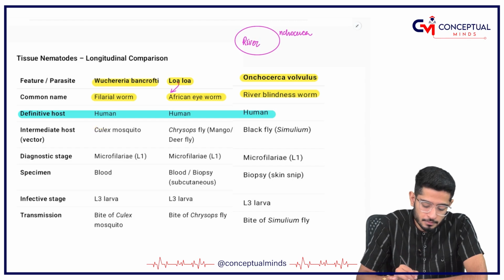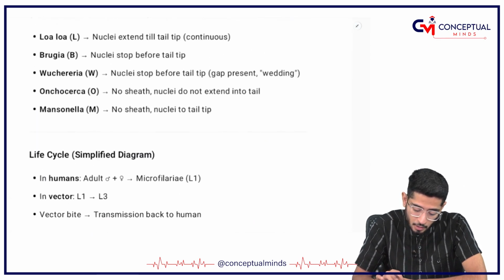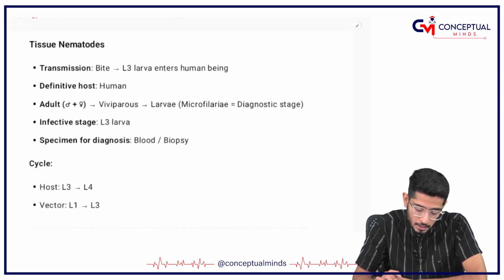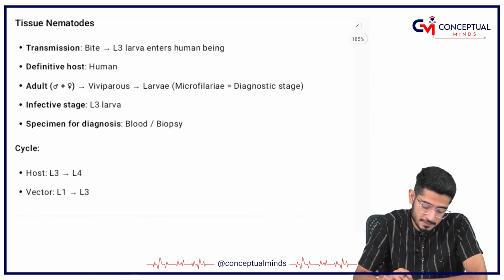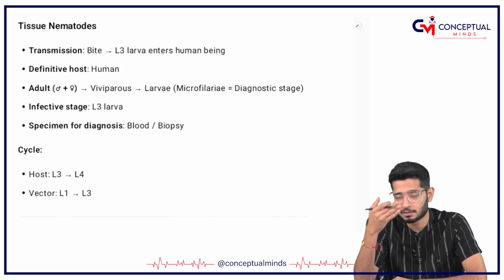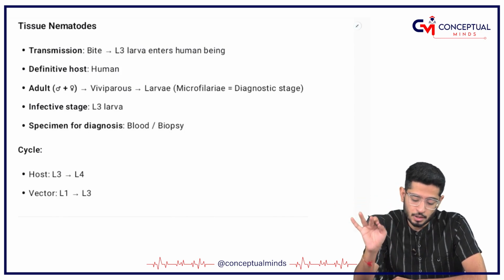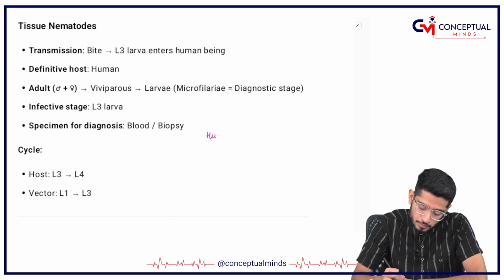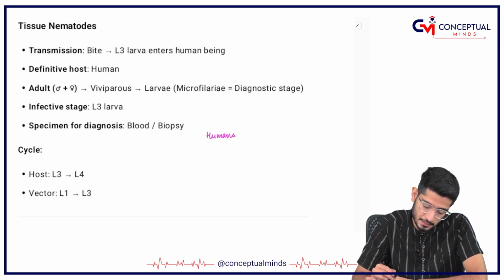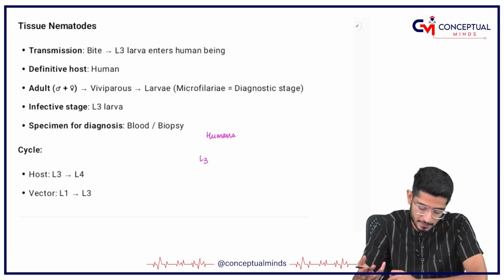Now, Wuchereria is transmitted by the Culex mosquito. Let me show you what I wanted when I discussed all these things. All these are nematodes, the Wuchereria, the Loa loa, the Onchocerca. What happens in humans? L3 is going to enter. There are larva 1, larva 2, and larva 3.